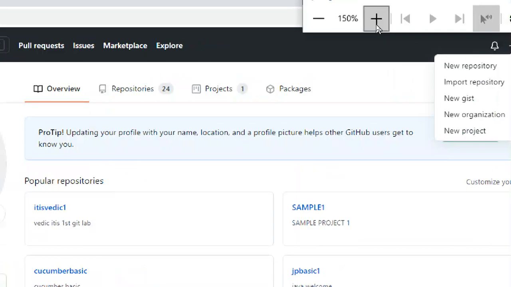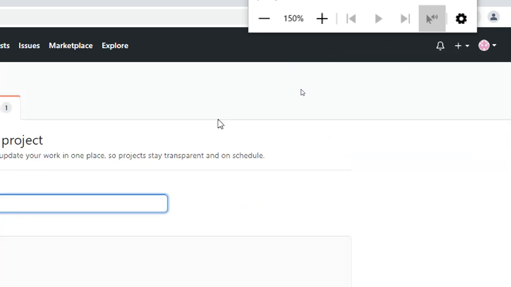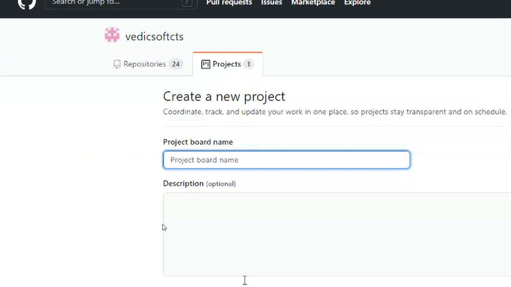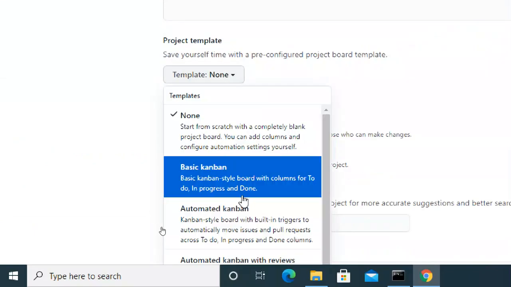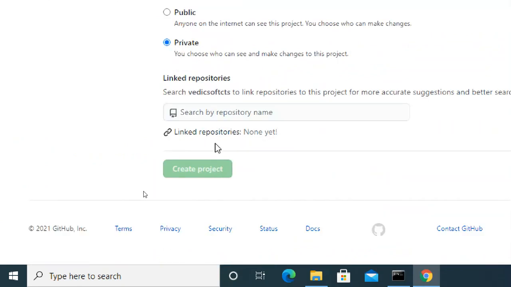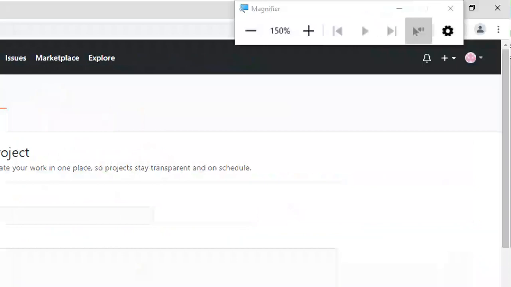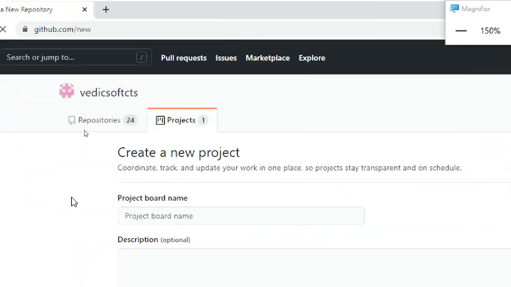This is new repository. So you can see the plus mark: new repository, import repository, new gist, new organization, new project. If you want to start a project, you can go for a new project also. If you click on new project, it asks for the project board name, description, and template. Which template you want for the project, public or private, like this you can create. So you can create projects or you can create a new repository.